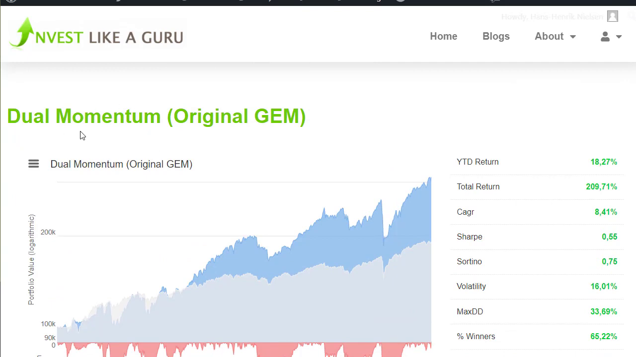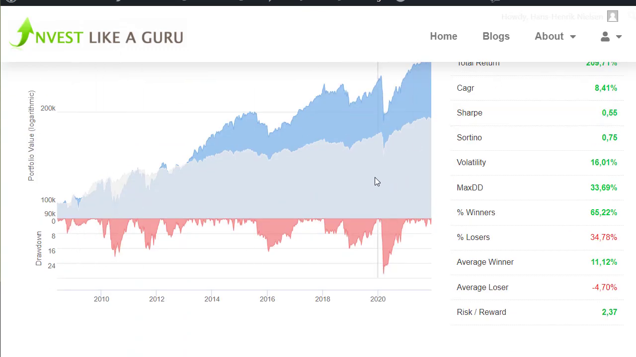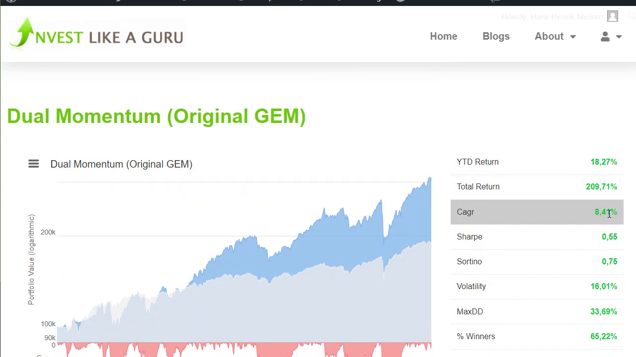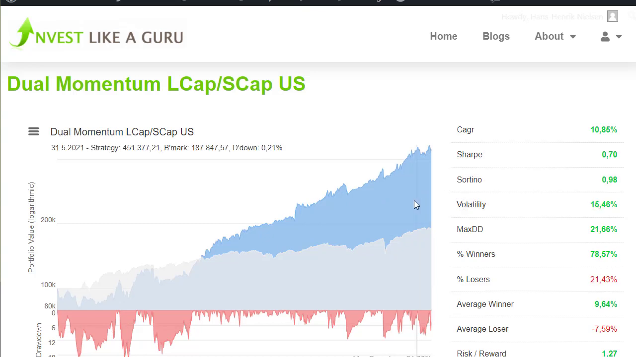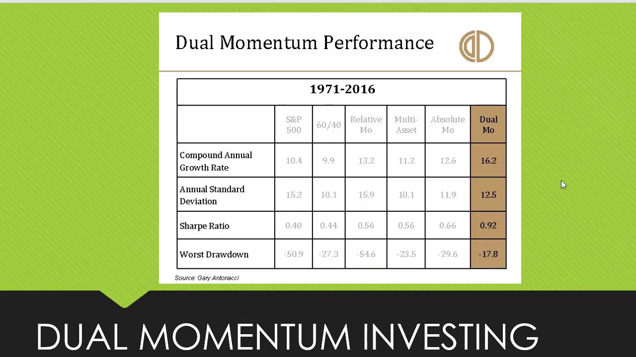Very simple and very well tested, but it seems like it worked better back from the 71 and upwards than it has done so far from 2008 and onwards. Still, 8.4% is not bad, but let's have a look at if we can improve it in any way. Remember that the original rules choose between the US market and the rest of the world. Now, the change we have made here in this variation is, if we look at the rules back here, let's just have a look at them.